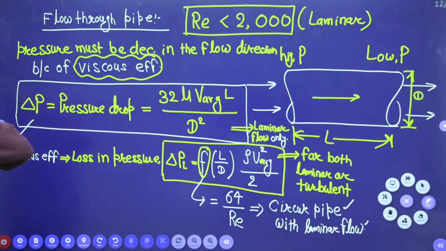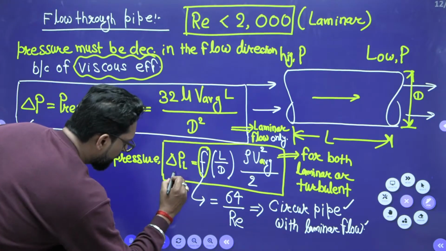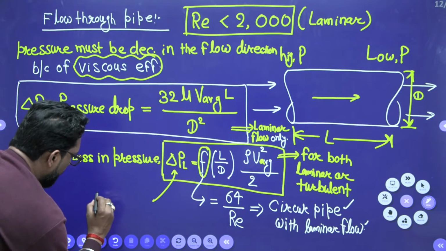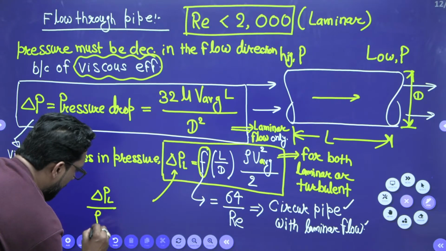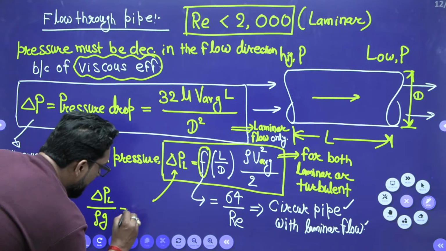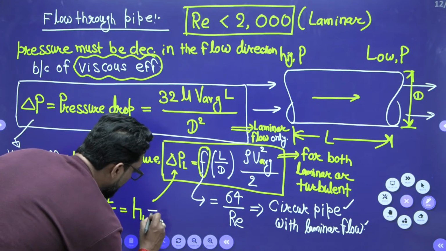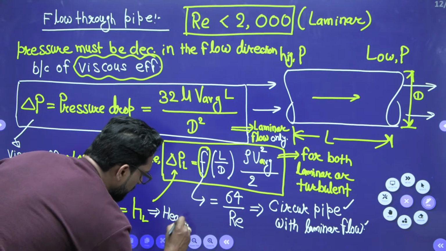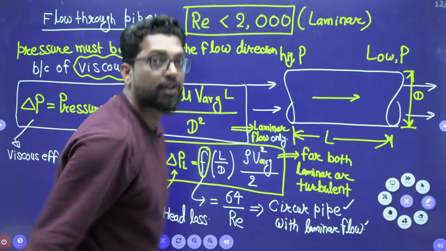Now once you find the pressure loss, you have to find the head loss. So once you find the pressure loss, this pressure loss PL divided by rho g is your HL, and this HL is called head loss. What is called? Head loss.